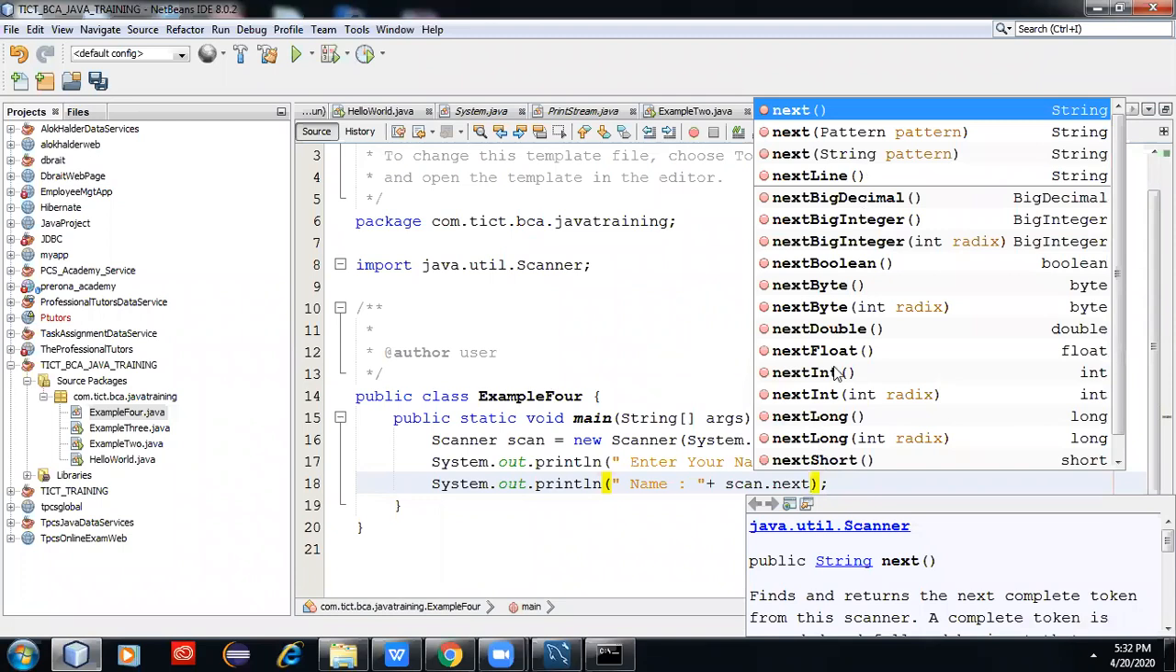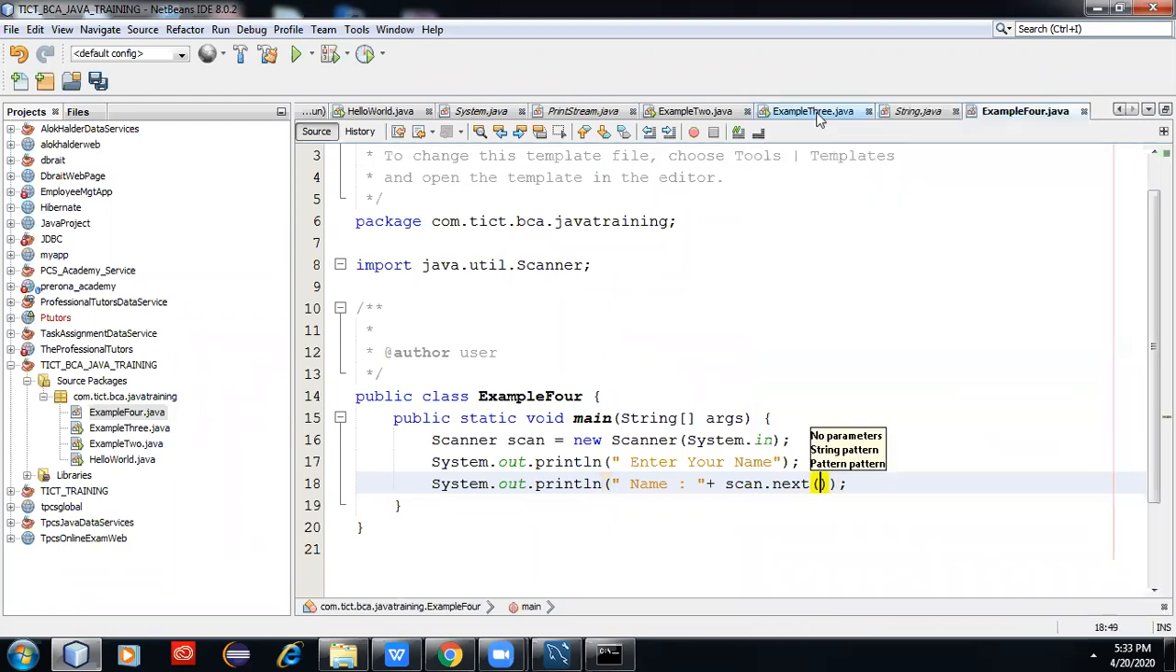If you want an integer type, use nextInt, nextFloat, nextDouble, nextByte. You can write whichever fits you. If you need to take a double input, you write nextDouble. If you require a generic value, all generic is a string, so take next. So this is the most basic program to take keyboard console input.